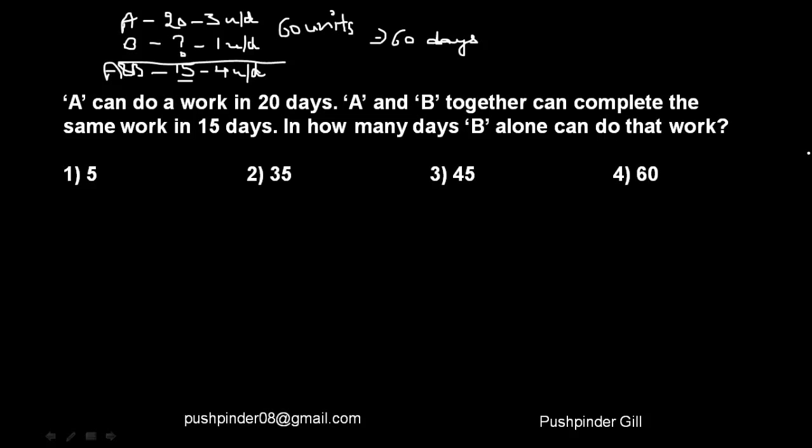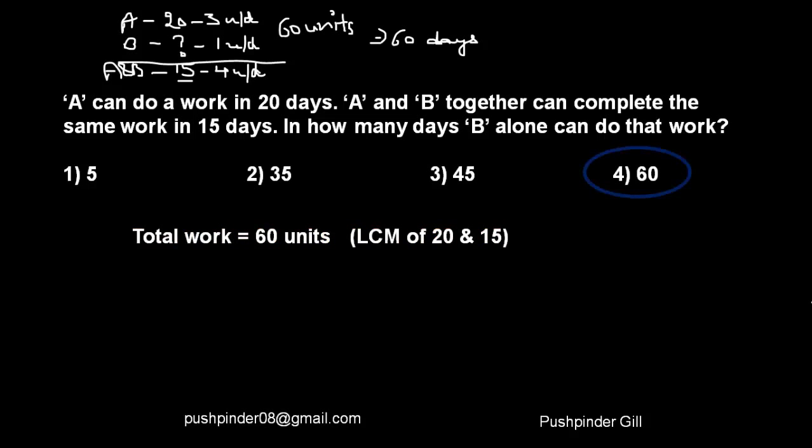Now our first step was to lay down the question. So we knew that, okay, this is what he's asking. He has given us how many days A takes, he has given us how many days A and B take, and he's asking us how many days B will take to finish the job. So the first step is to assume the number of units. So we assume the work to be of 60 units. So the work is taken as the LCM of 20 and 15, so that there are no fractions involved in the question. So the total work is of 60 units.